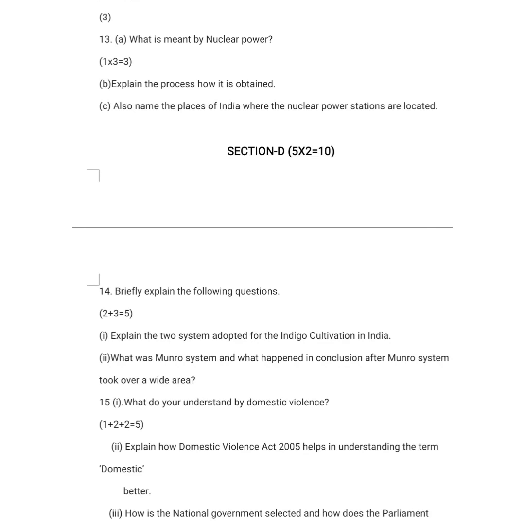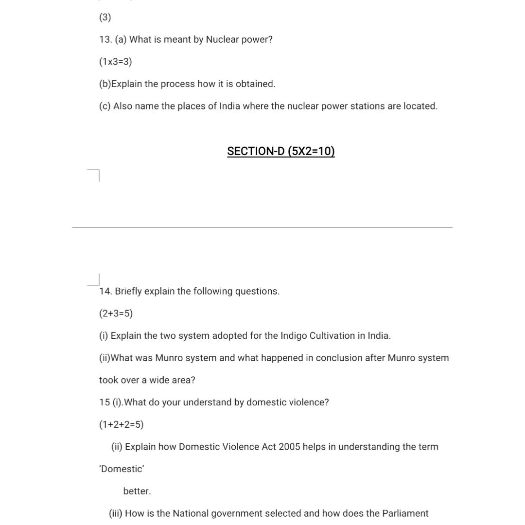Next question was, what do you understand by domestic violence? So 1 mark for the definition of domestic violence. Next was, explain how the Domestic Violence Act 2005 helps in understanding the term domestic violence. So you have to tell me what was there in the Domestic Violence Act 2005 and how this act helps us to understand the term domestic violence.